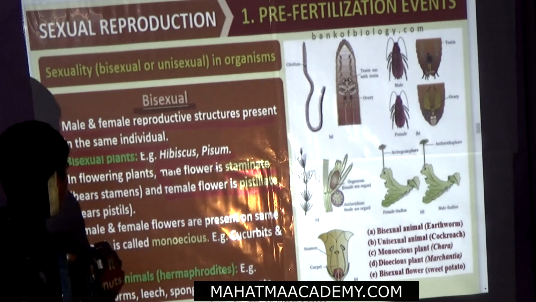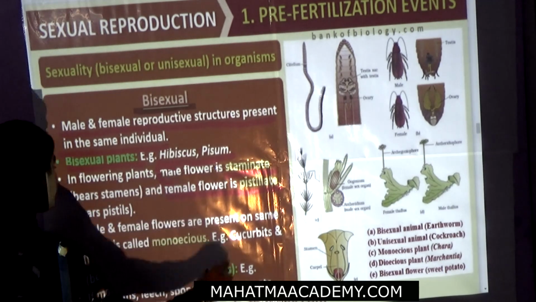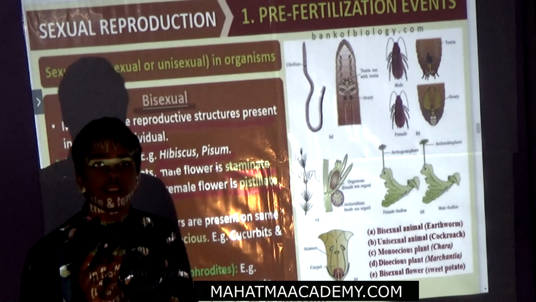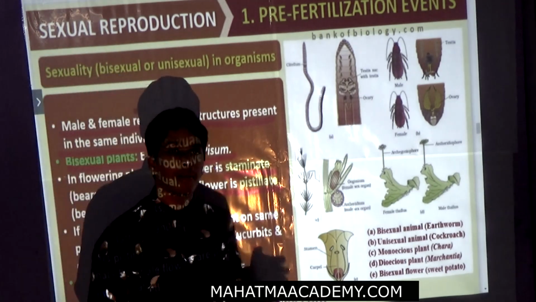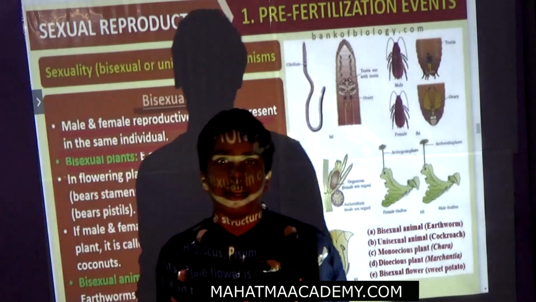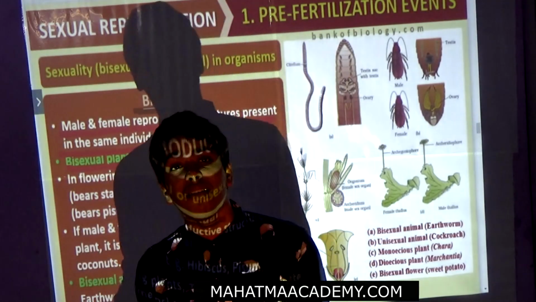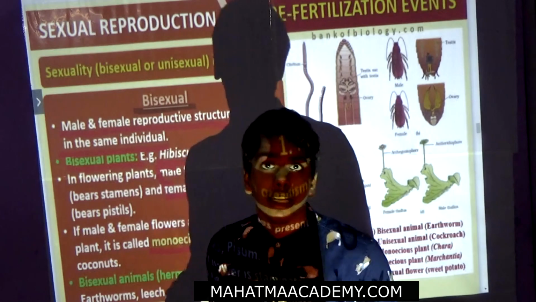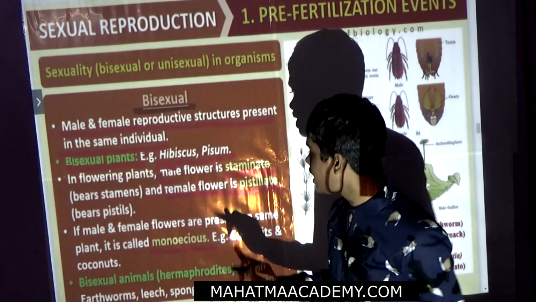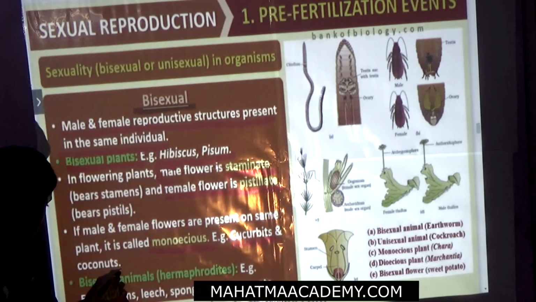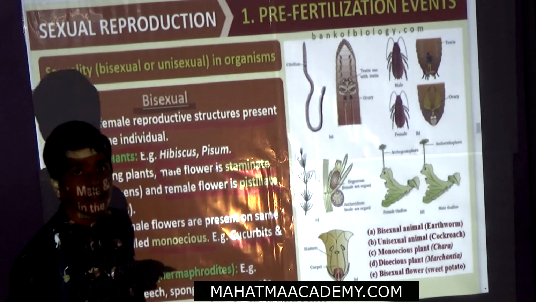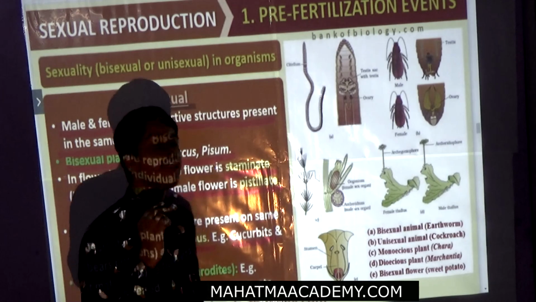If male flowers and female flowers are present in the same plant, it is called monoecious. That means if the male organ is present in the male flower and the female organ is present in the female flower, it is called monoecious. Examples are Cucurbita as well as coconut.